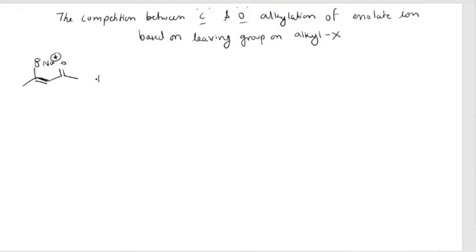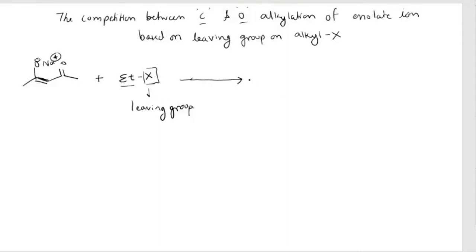Okay, this on alkylation. Now let's say you have ethyl with some leaving group. So this is your alkyl group and this X is your leaving group. Now, based on the leaving group, you have two possibilities. Either you will get O alkylation or C alkylation.